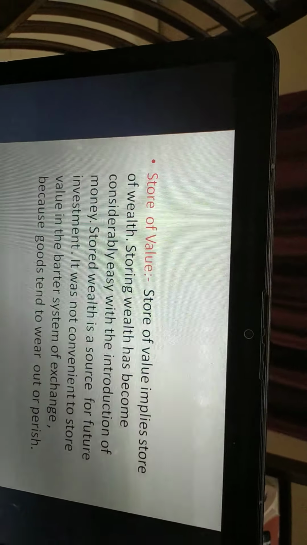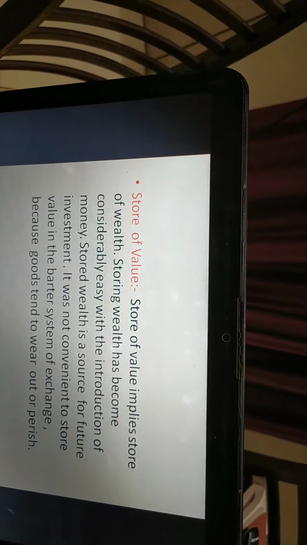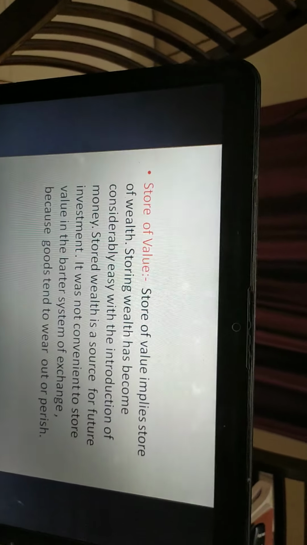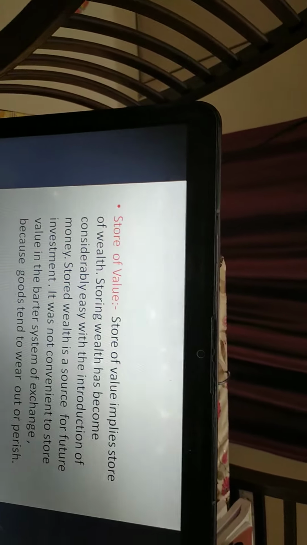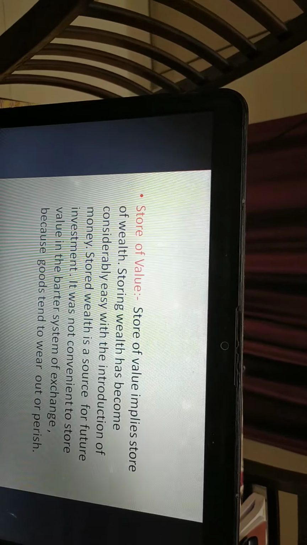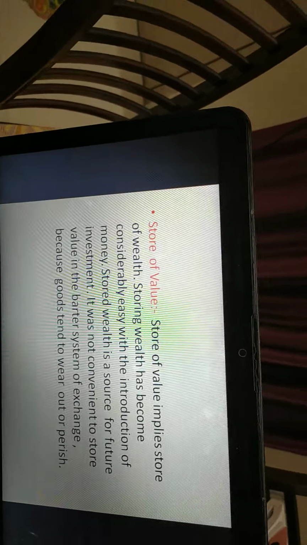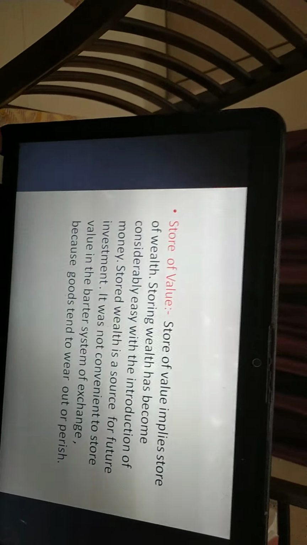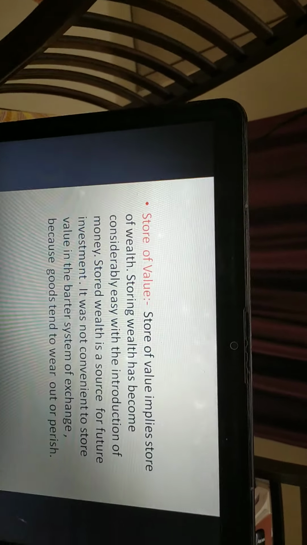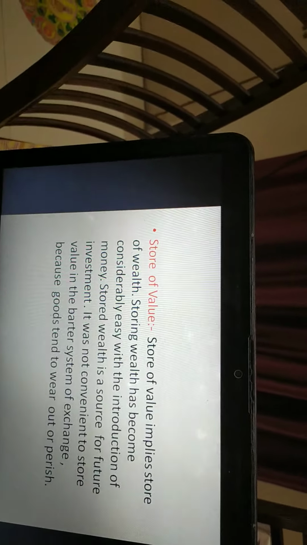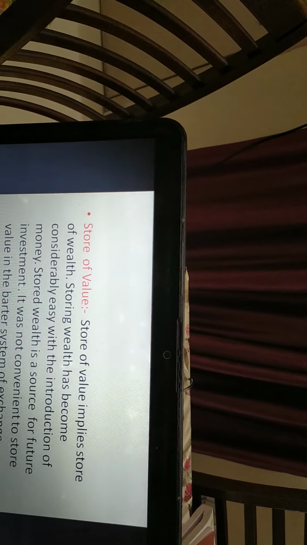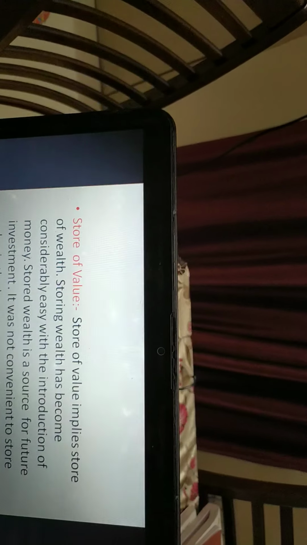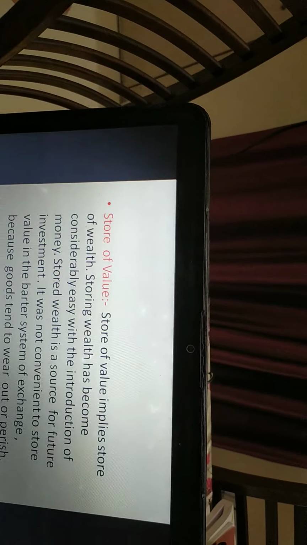Store of value. Store of value implies store of wealth. Storing wealth has become considerably easy with the introduction of money.